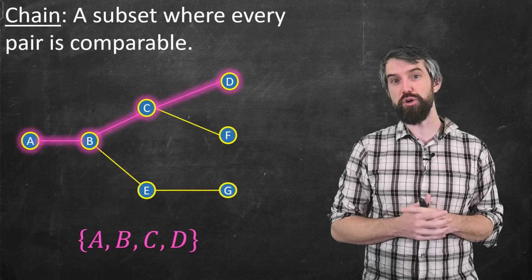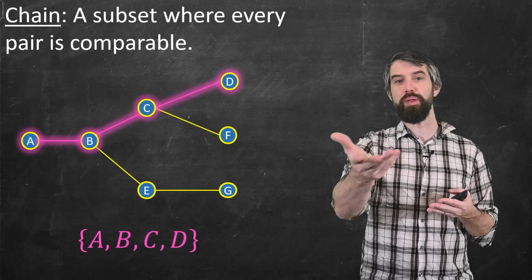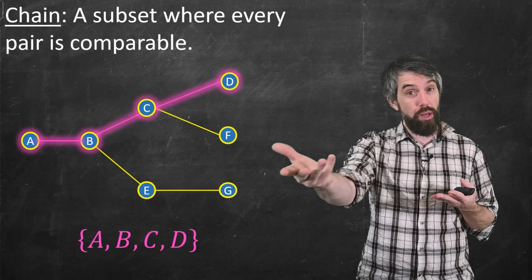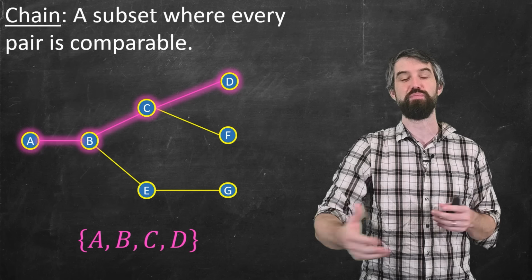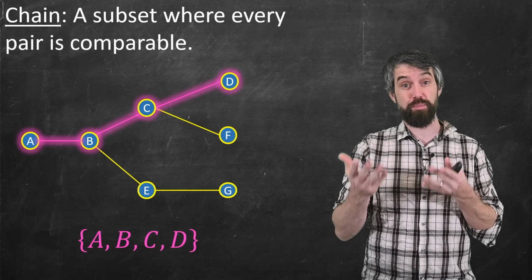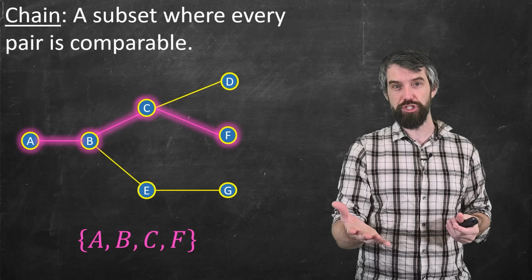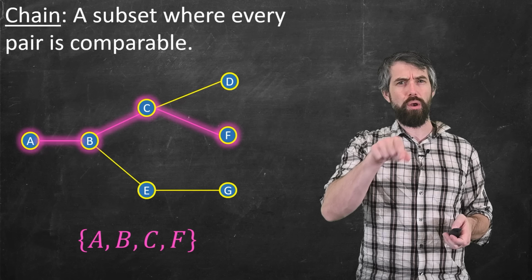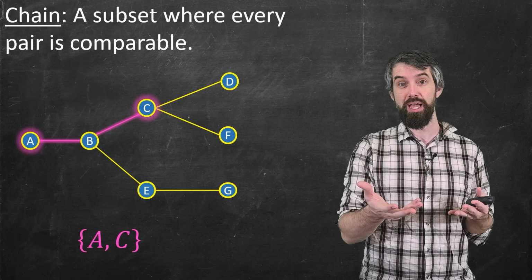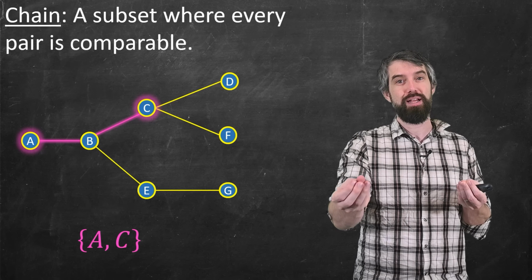Okay, 2 other pieces of terminology. The first is the idea of a chain. So a chain is something like A, B, C, D. These are 4 points all in a row, all along the same roadway, to use my metaphor here. In other words, you take any 2 of them and they're comparable in this partially ordered set. Another example would be A, B, C, F. That's a different chain. And you don't actually have to have all of the middle points. A simple chain would just be A and C, skipping B.